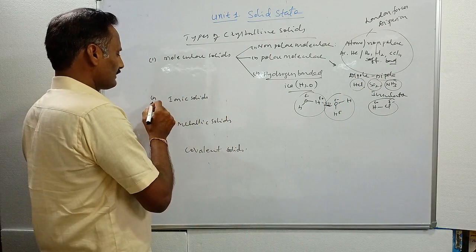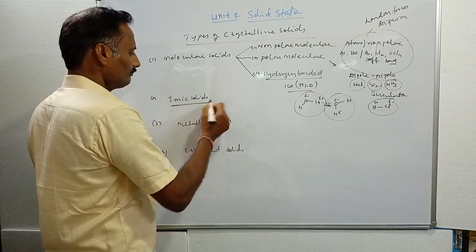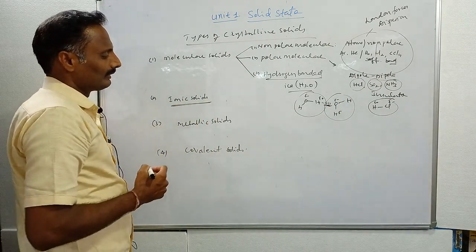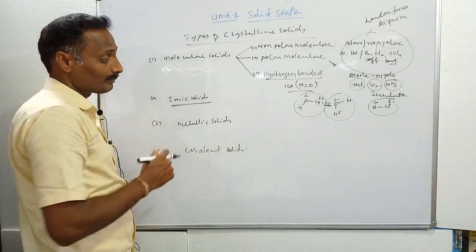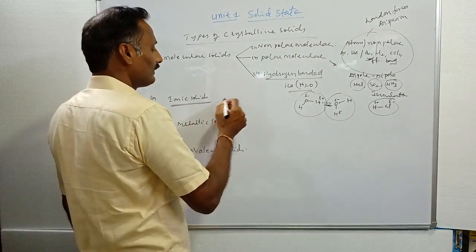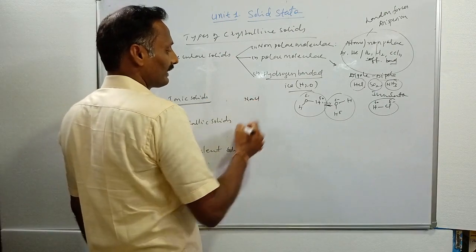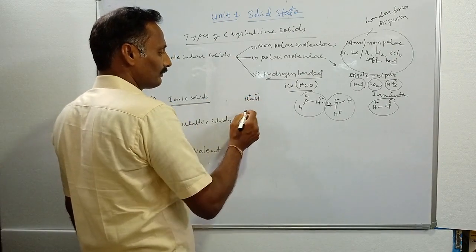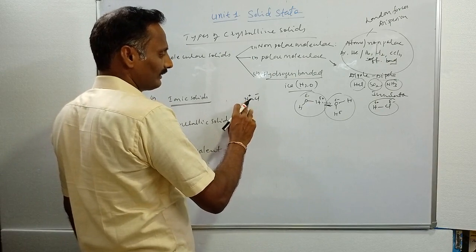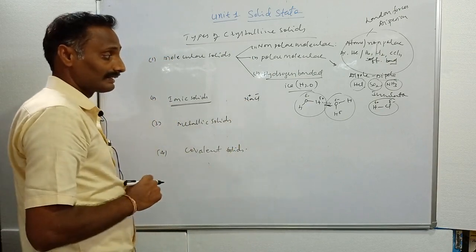Then the next category is ionic solids. In ionic solids, the constituent particles are cations and anions. The best example is sodium chloride. The sodium chloride crystal possesses two ions, Na plus and Cl minus ions.